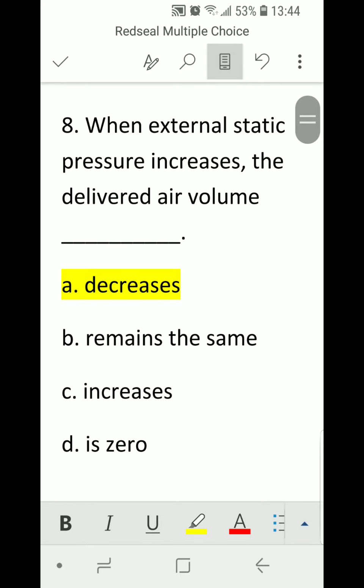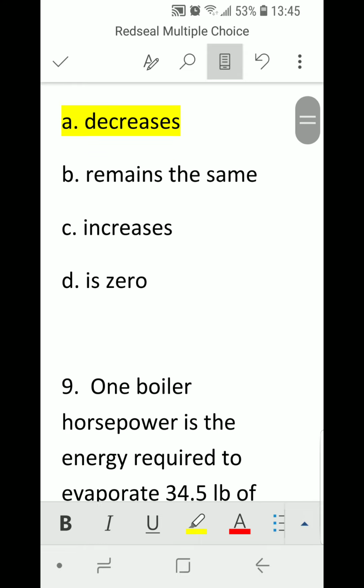Number 8. When external static pressure increases, the delivered air volume blank. A. Decreases, B. Remains the same, C. Increases, D. Is 0. Correct answer is A. Decreases.